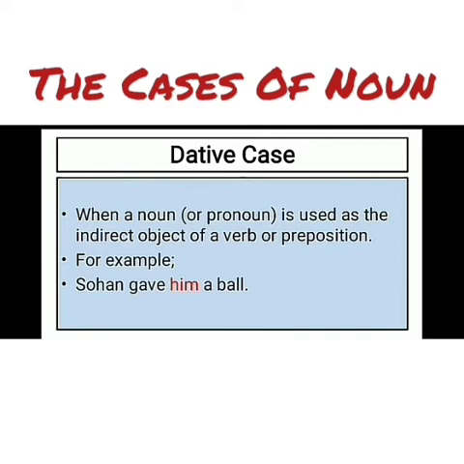Here him refers to dative case. Clear? Whom Sohan gave a ball? Sohan gave him a ball. So in order to know about the dative case, this example can be given.